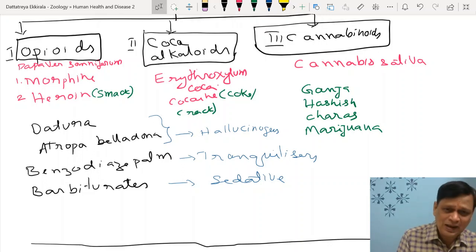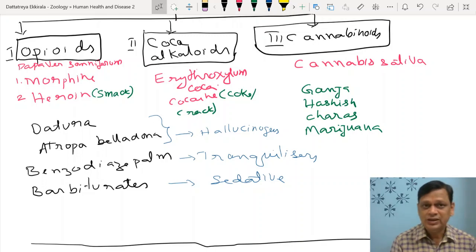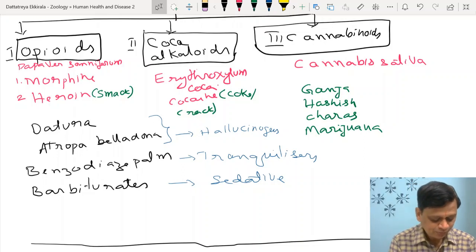Unfortunately, normal plants which are used for eating and various products, some of the same plants may be used for extraction of drugs. So morphine, heroin, or rather naturally morphine is obtained. Then heroin is a semi-synthetic drug, diacetyl morphine, which is also called smack.